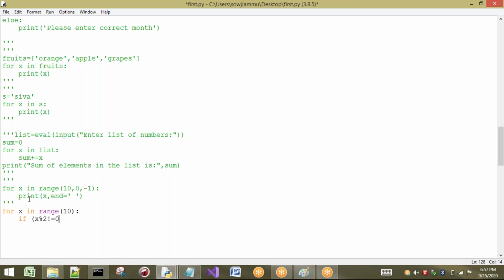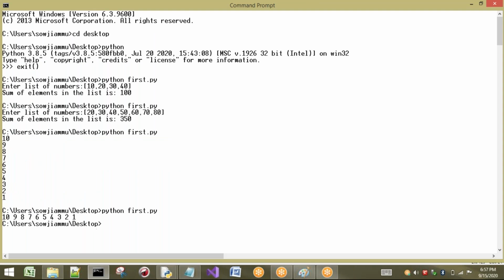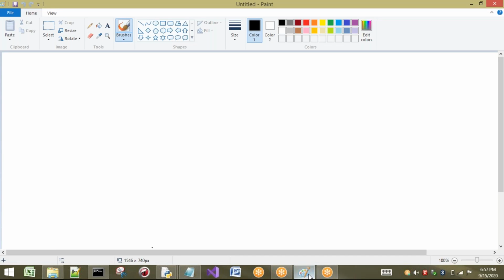If you are unable to understand what an odd number is, I will give a small example. Then it has to print that value x. I want to print side by side, so I will take end equal to space. Saved. So see, the odd numbers we are having are 1, 3, 5, 7, 9. So what is meant by odd number?